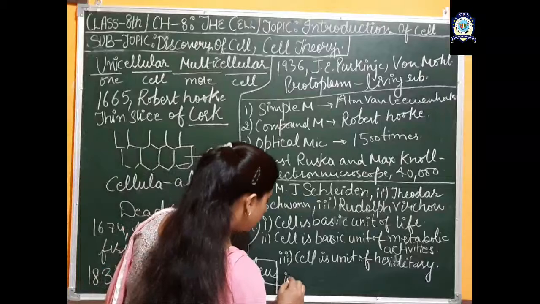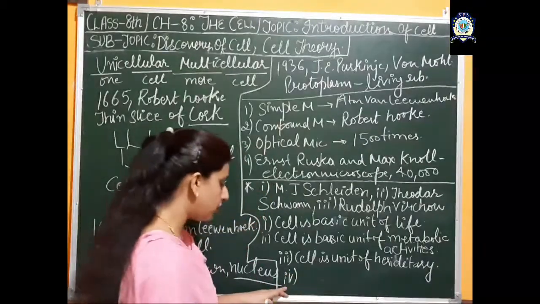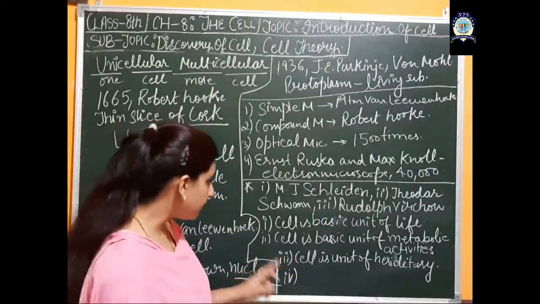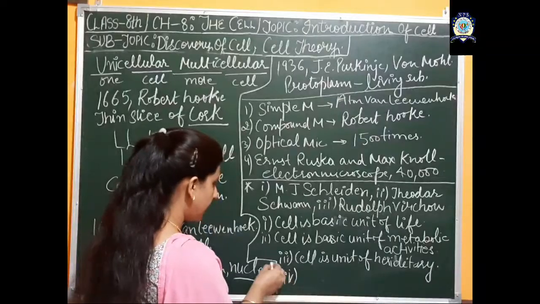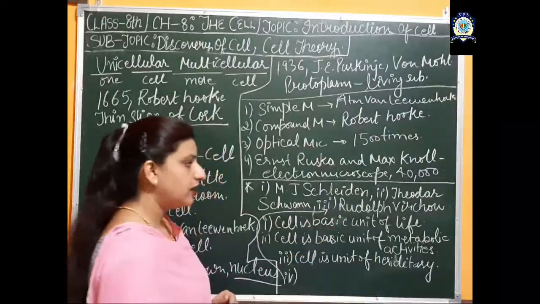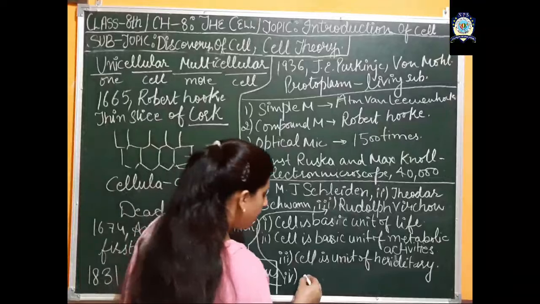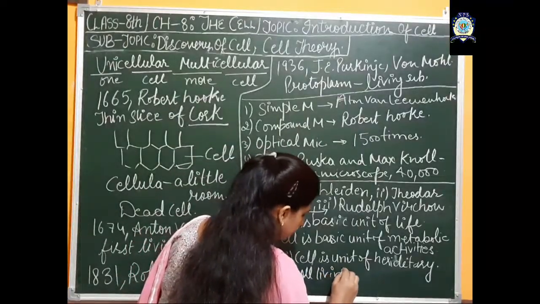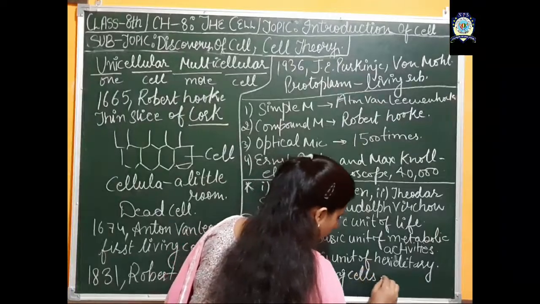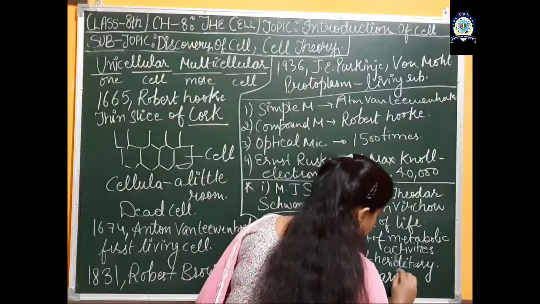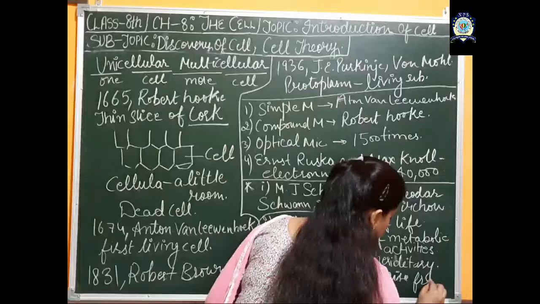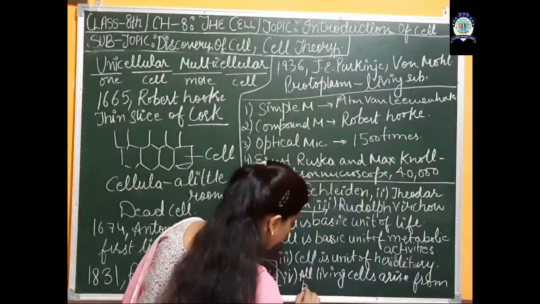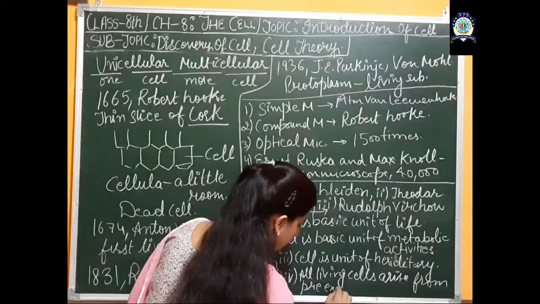And the fourth thing, which is the most important feature of the cell theory, and this feature was given by Rudolf Virchow, that is, all living cells arise from pre-existing cells.